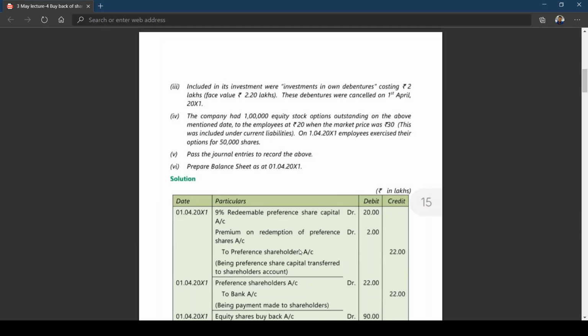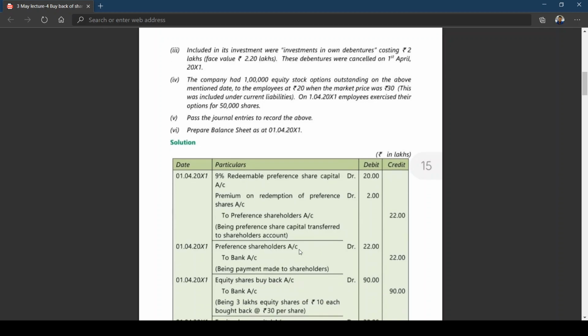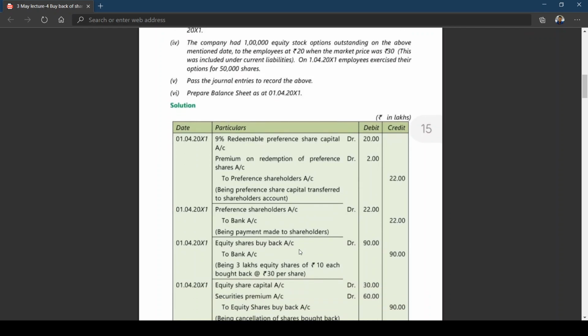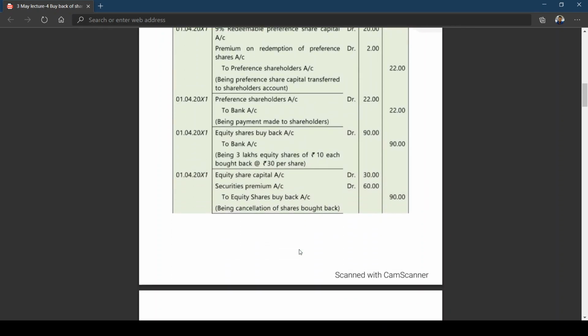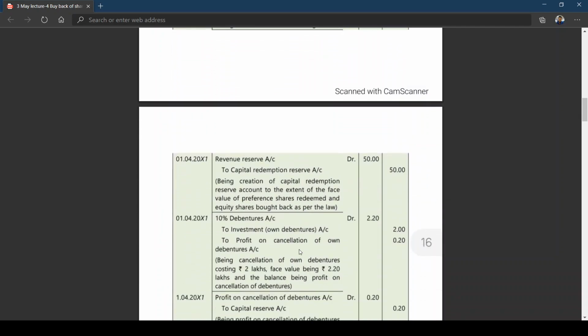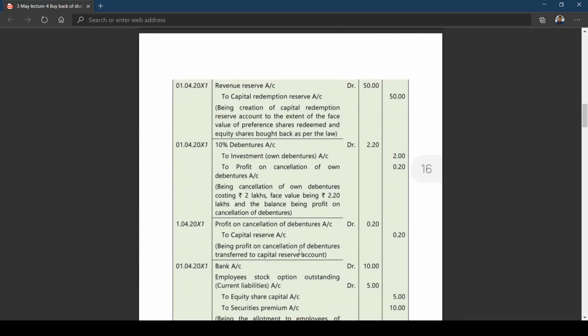Okay. Generally, they write the entry: employee compensation expense. You can debit employee compensation expense. They debited employee compensation expense. That employee compensation expense is a loss that will be transferred to profit and loss account. Till the time they buy, that is being included in current liability as employee stock option outstanding. So, what is the entry for this now?